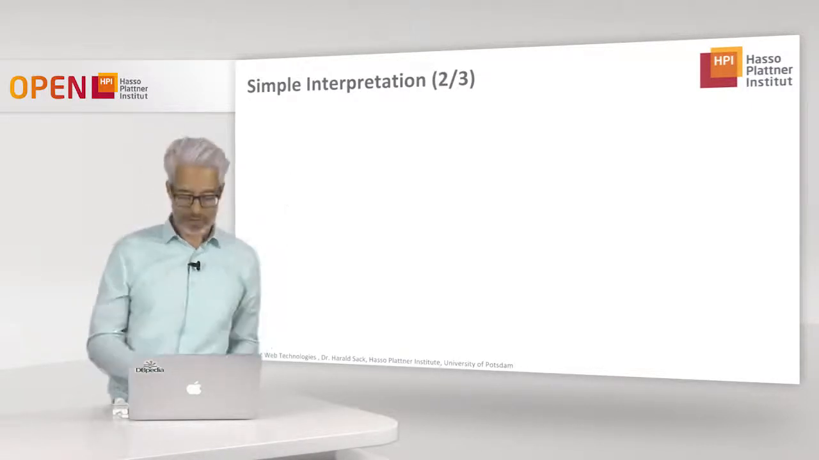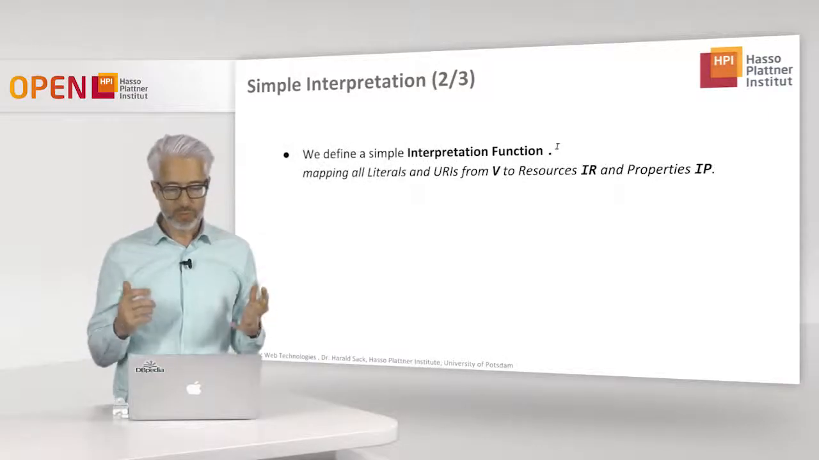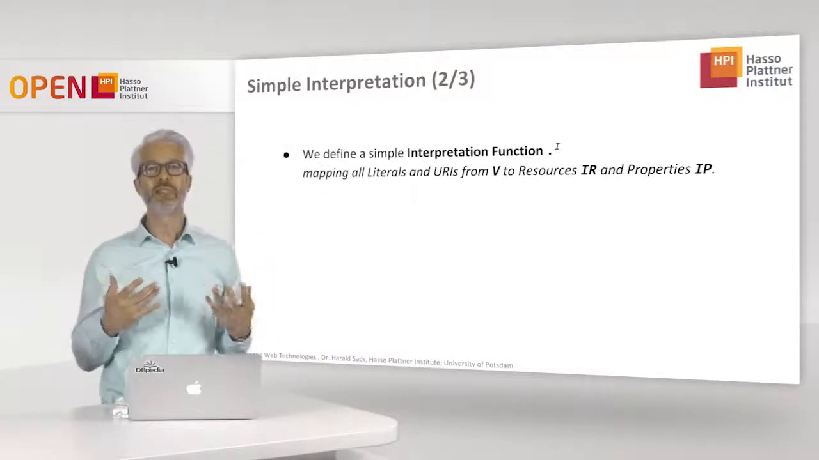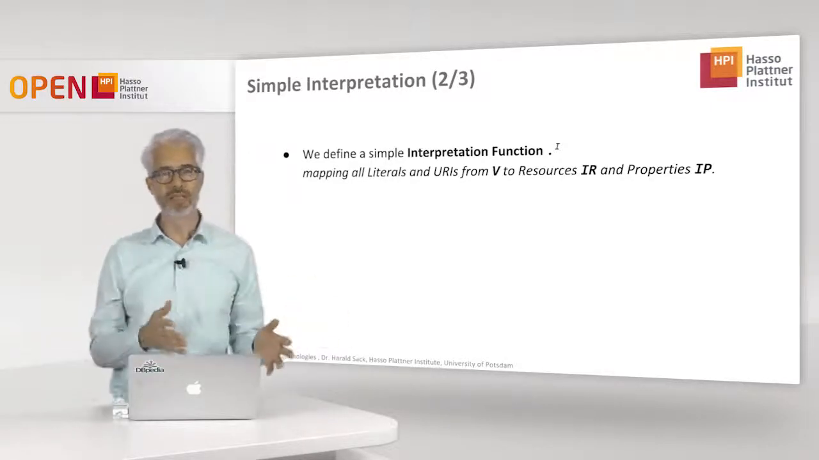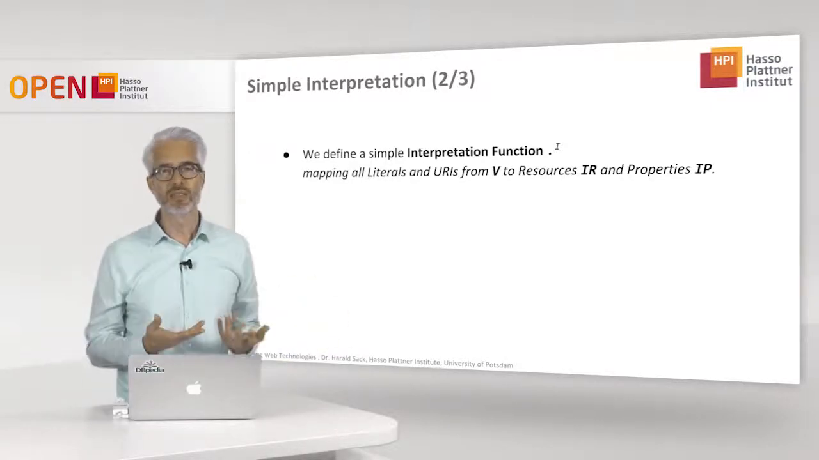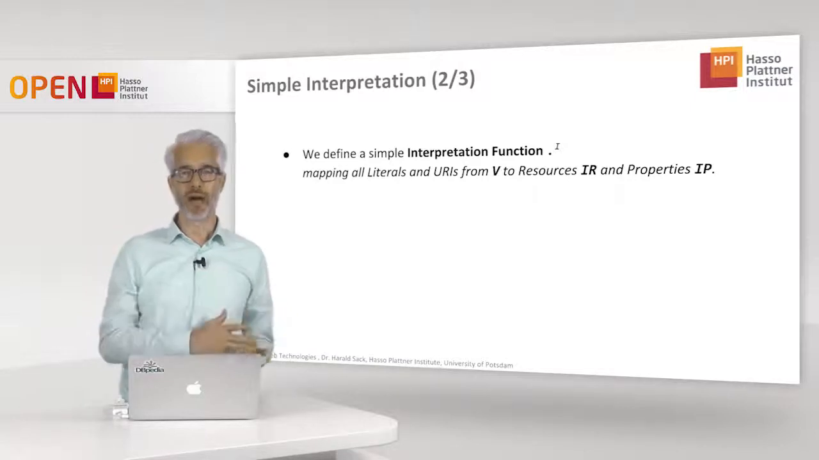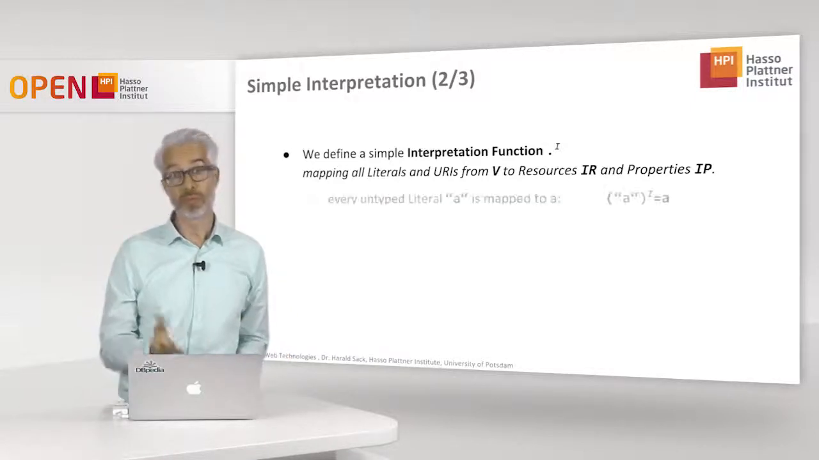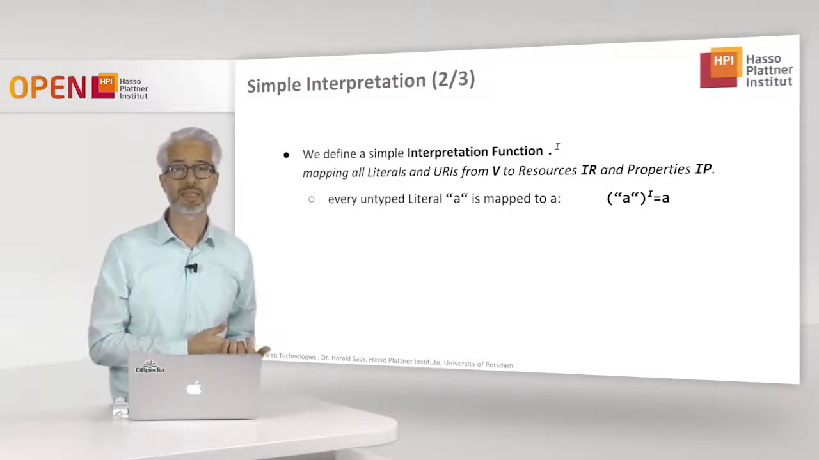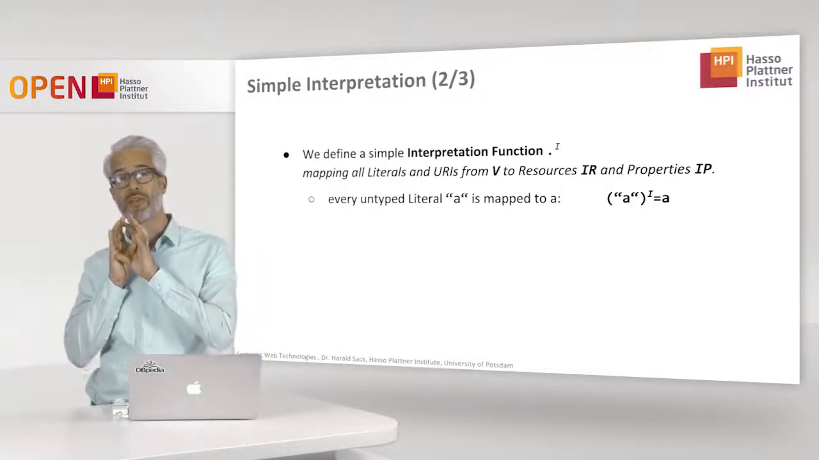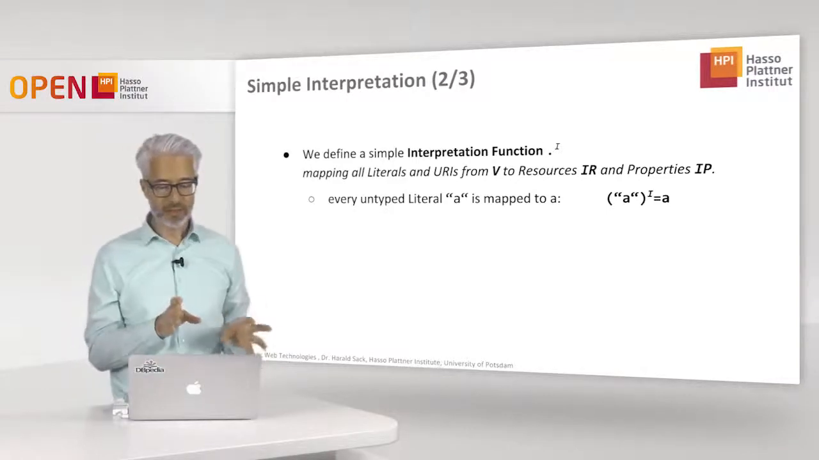Okay, let's go further. What we do now is we define a simple interpretation function for the mapping of all literals and URIs from our vocabulary V to the resources IR and the properties IP. But we have to do this, of course, in a formally correct way. So therefore, we also have to take care of what is done with the literals. So what does this function do with literals?